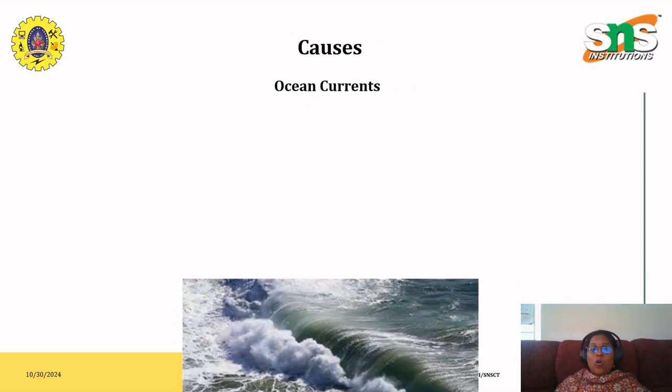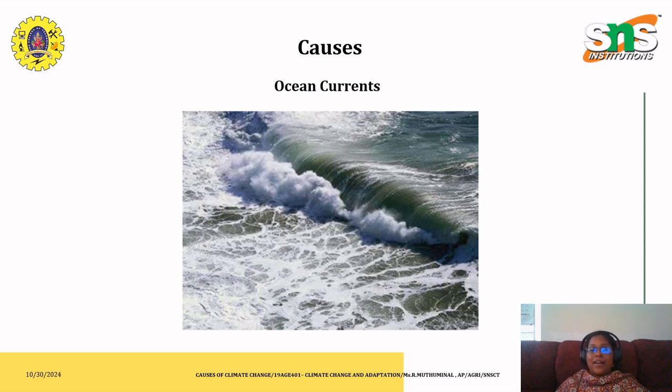The next one is ocean currents, as you can see here, and we are already physically familiar with ocean currents, that is, tsunami, right? Here I have to quote a small example: Karaipar Karaital Kallum Karayum.